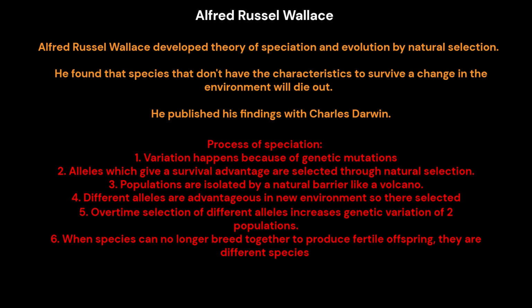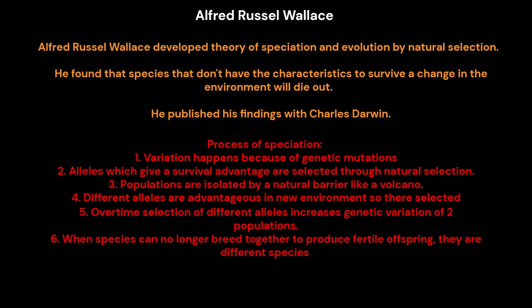Process of speciation. 1. Variation happens because of genetic mutations. 2. Alleles which give a survival advantage are selected through natural selection. 3. Populations are isolated by a natural barrier, like a volcano. 4. Different alleles are advantageous in the new environment, so they're selected.